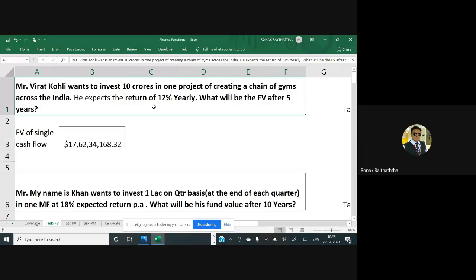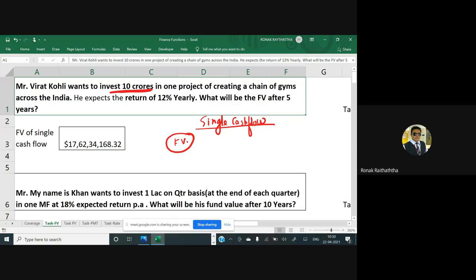Now, what would have been the manual formula? When it comes to a single cash flow, you would be writing these formulas. In time value of money, there would be at least around 20 to 25 formulas. It's my humble submission that you should start writing the formulas somewhere on some pages. For a single cash flow, if you are supposed to find the future value, he is investing only at one point of time.